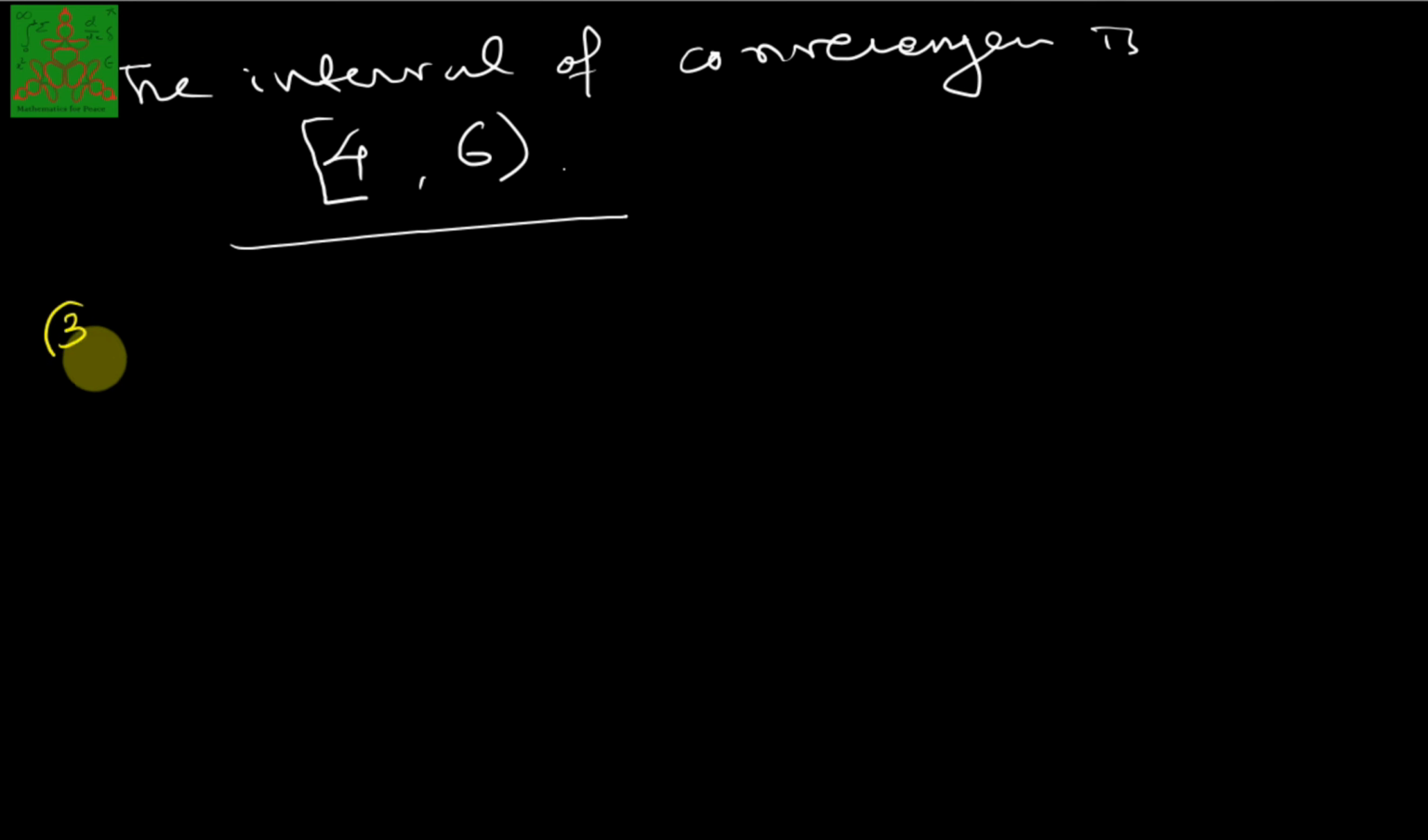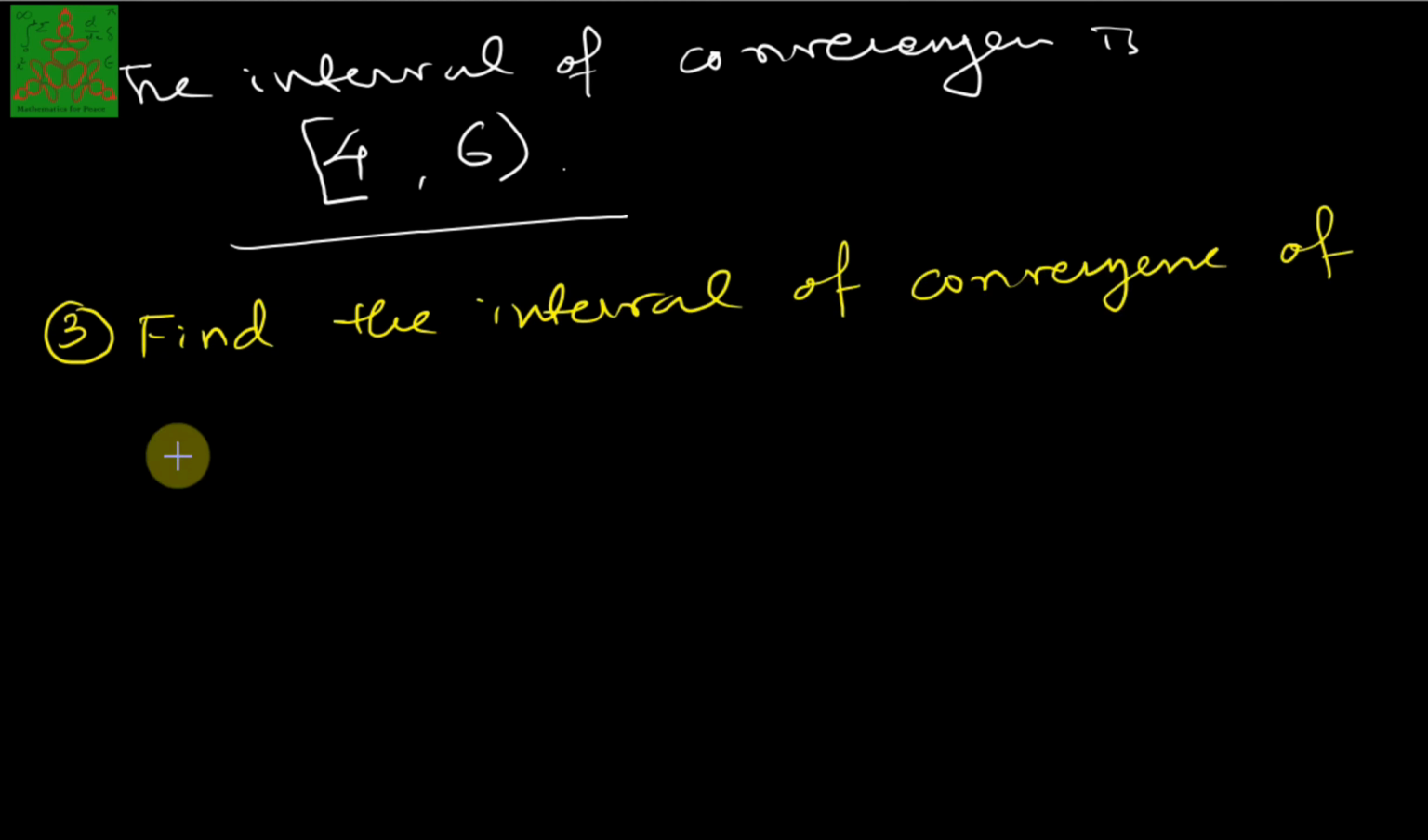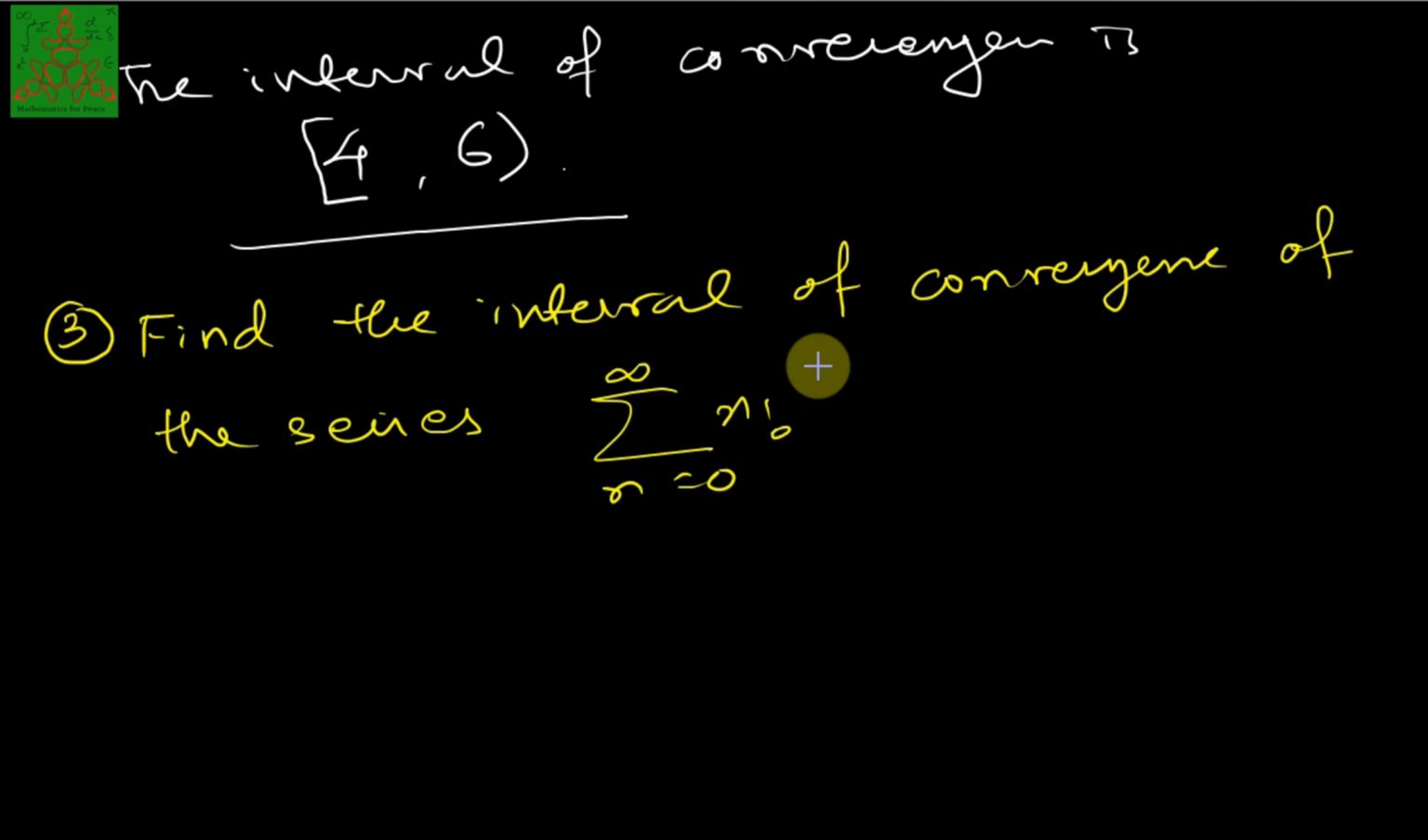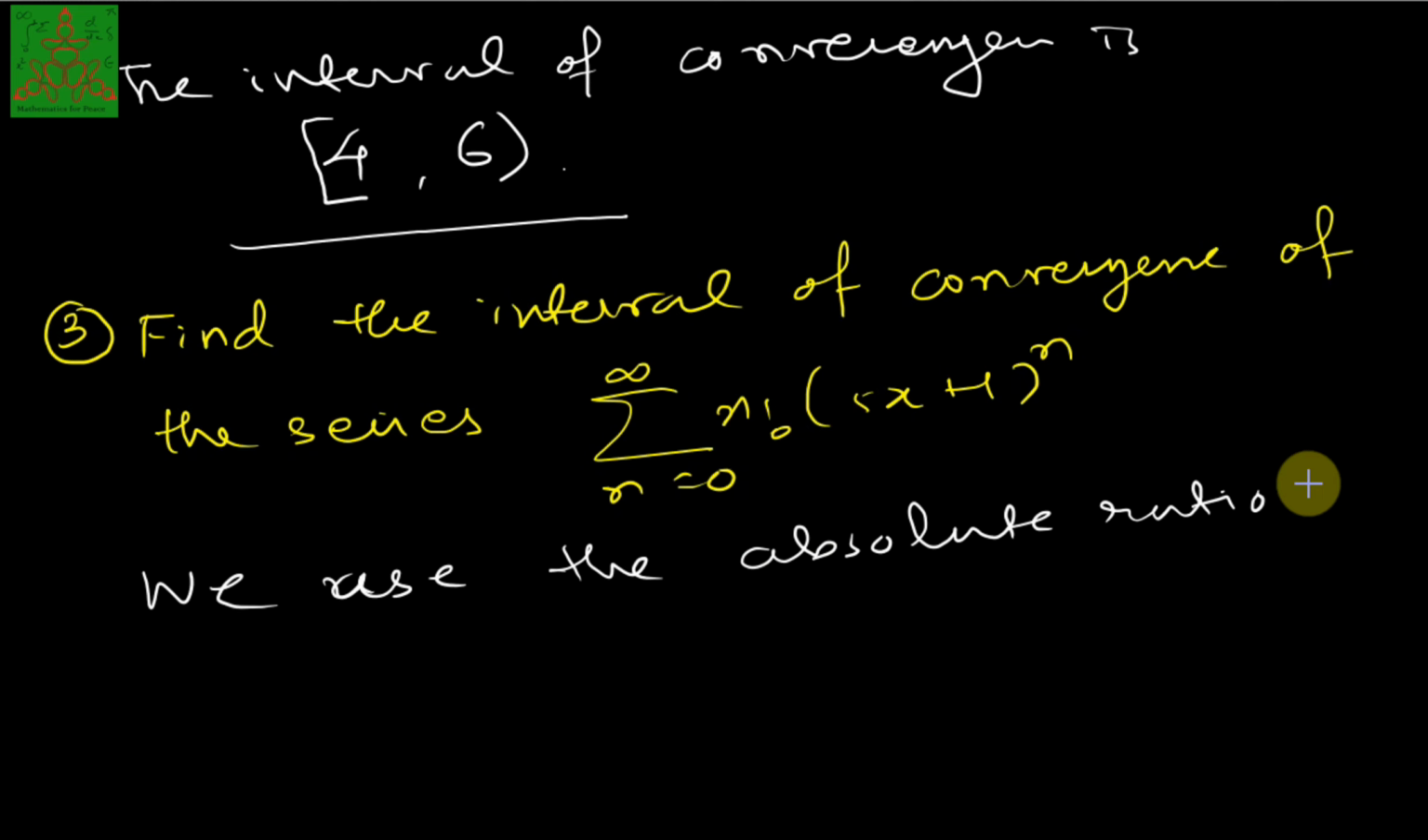Example number 3. Find the interval of convergence of the series n running from 0 to infinity n factorial into (5x plus 1) raised to n. Here also we are applying the absolute ratio test to check what will be the interval of convergence. We use the absolute ratio test.